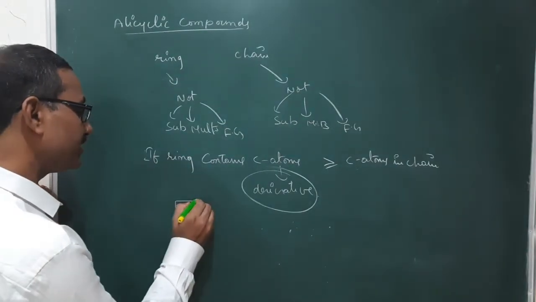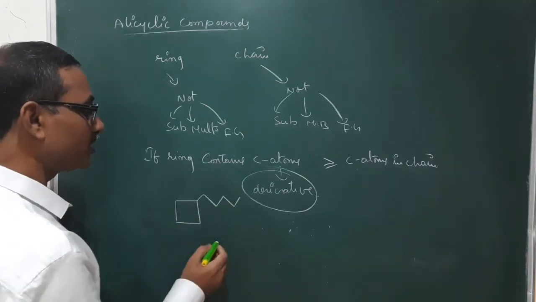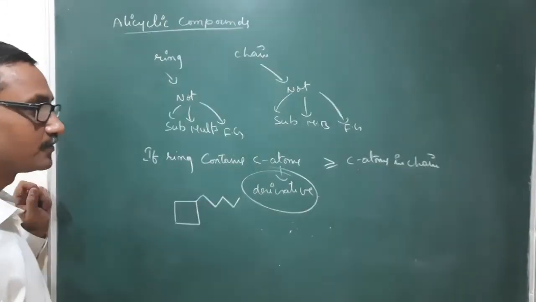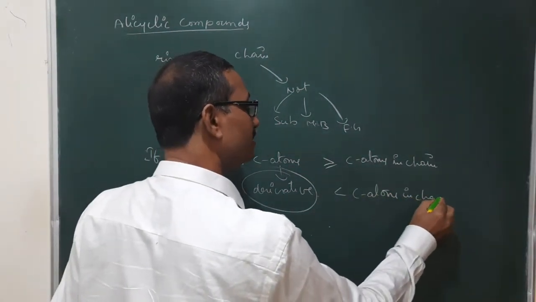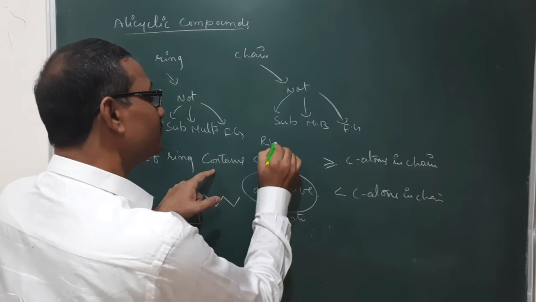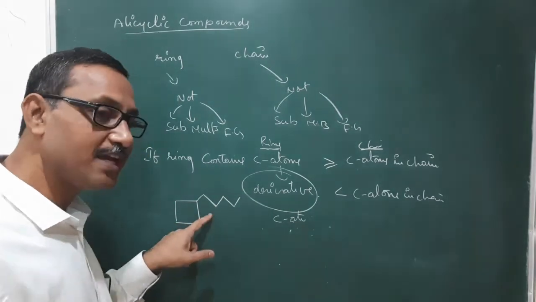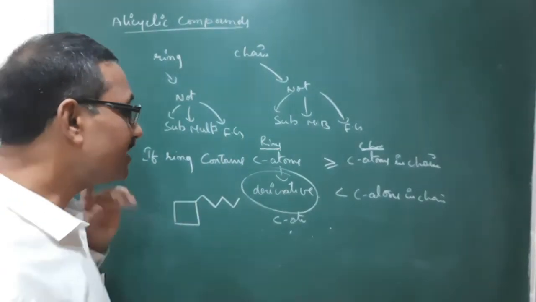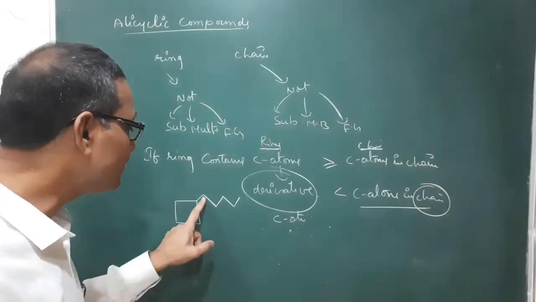Similarly, I am taking this one. This chain has a greater length: 1, 2, 3, 4, 5. There are 5 carbon atoms, but the ring consists of only 4. That means the number of carbon atoms in the chain is greater compared with the number in the ring. This is not having any substituent, multiple bond, or functional group. In that case, we will write the name of this compound as a derivative of this chain. This chain is the parent chain.